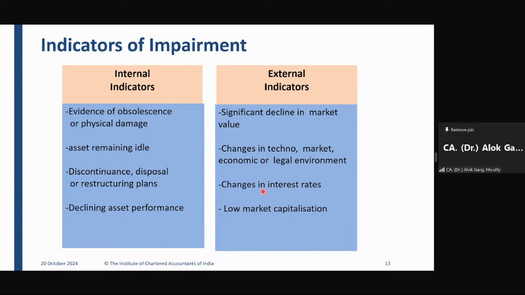Low market capitalization. The company's share price is touching the lower circuit. The market capitalization is going down. The total value of the asset is 50,000 crore, but the market capitalization is 25,000 crores. So this low market capitalization is an indicator of impairment, right? If the market capitalization of the company has substantially gone down, then it is an indicator of impairment, and the auditor will ask the company to do the impairment testing. Okay. So friends, these are the indicators.